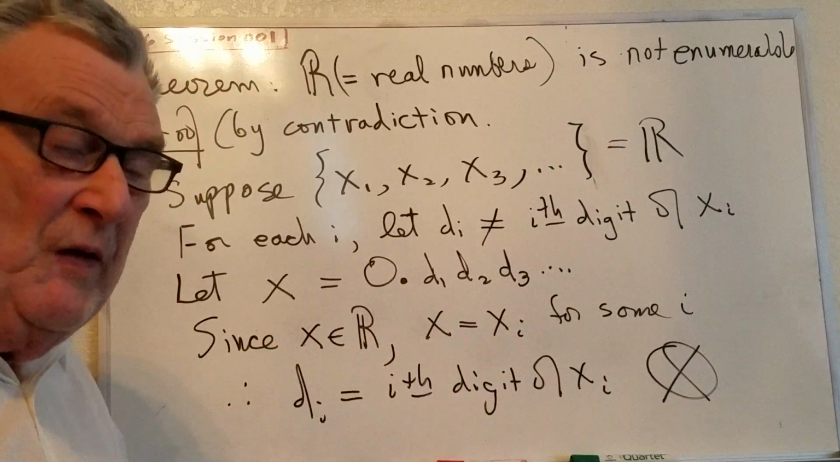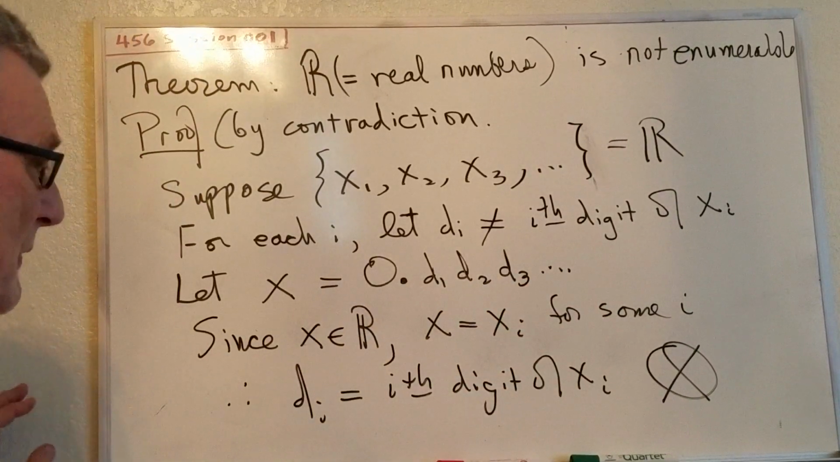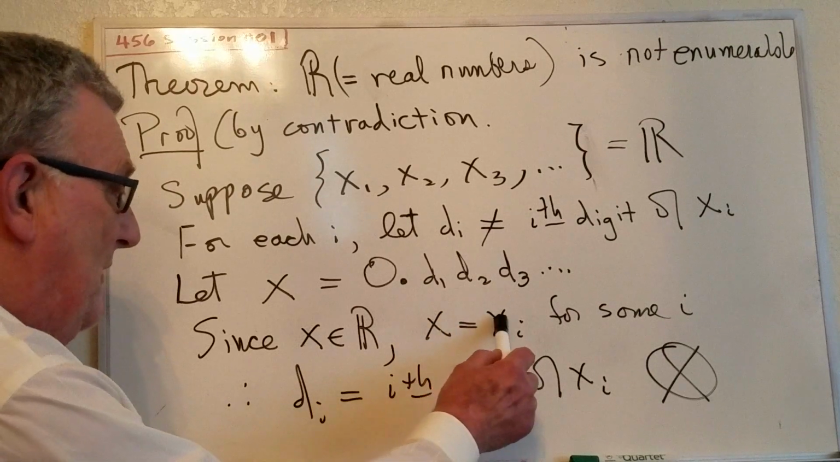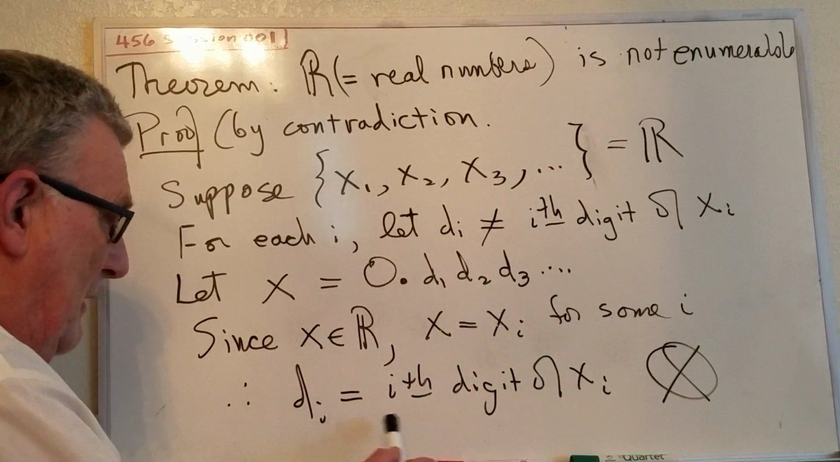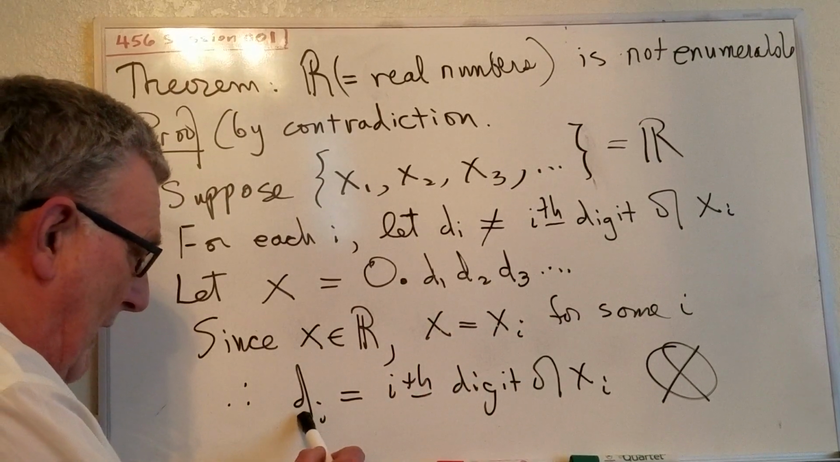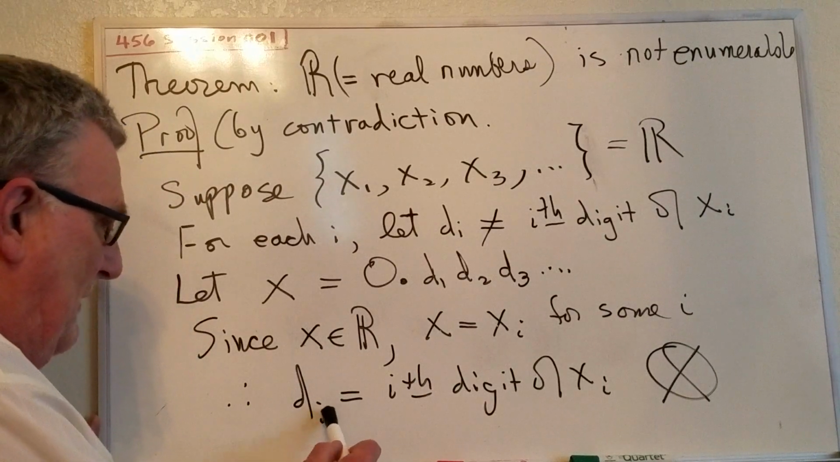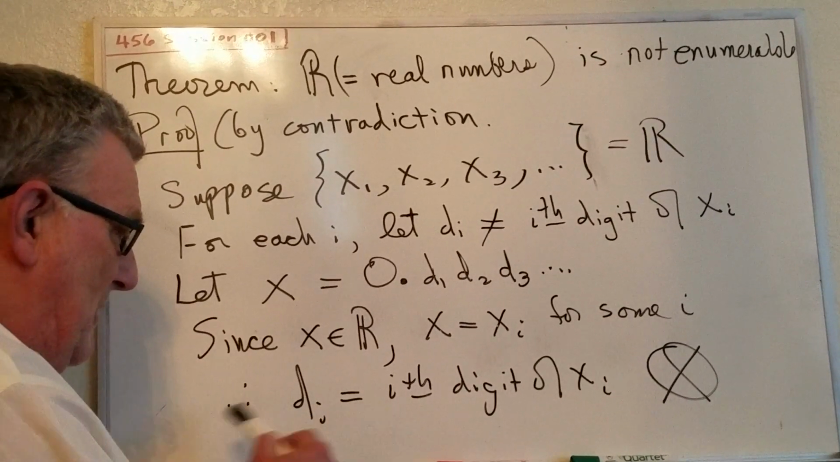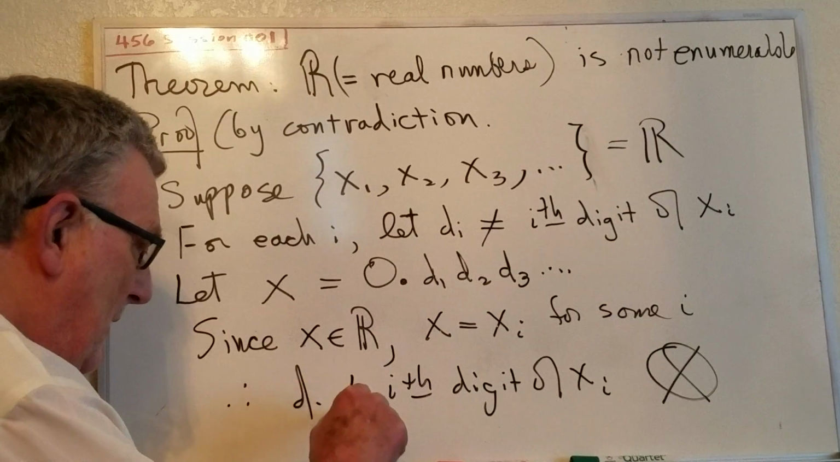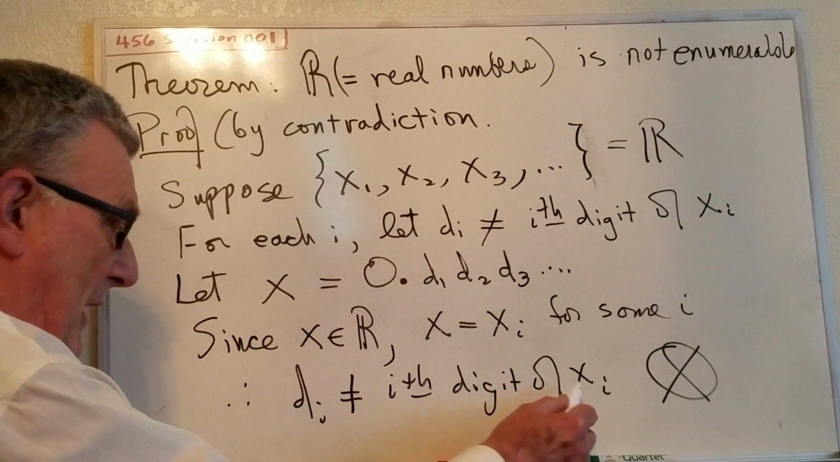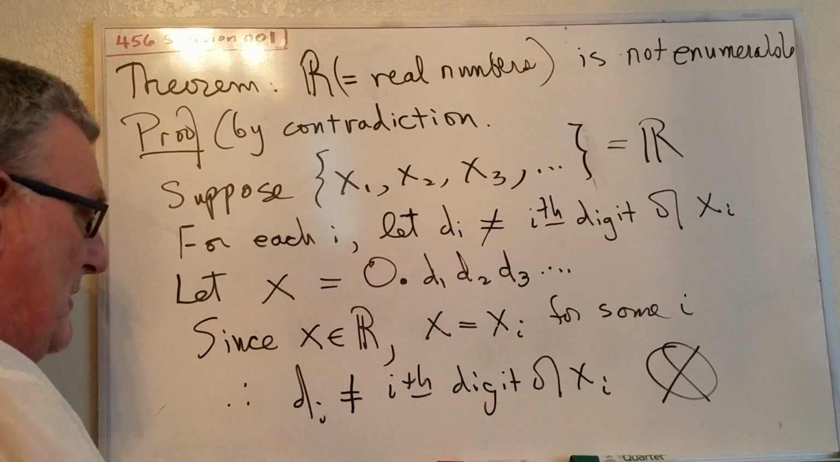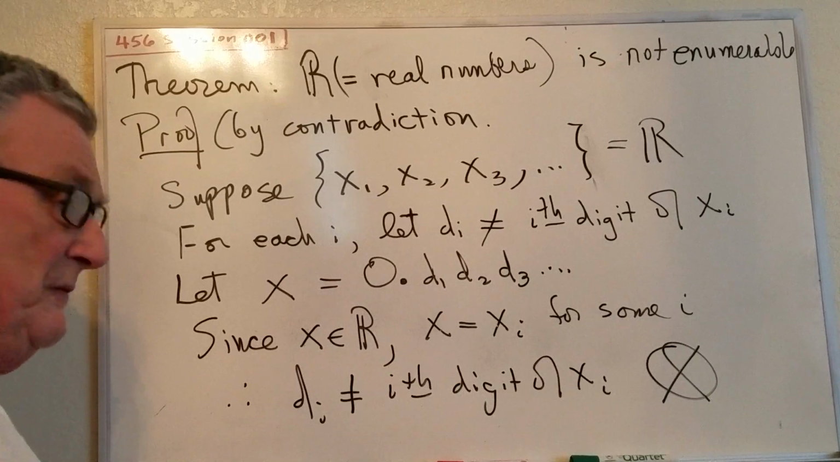Now since x is a real number, it has to be equal to xi for some i. But the ith digit of x is di, which is not equal to the ith digit of xi by definition. And that's a contradiction.